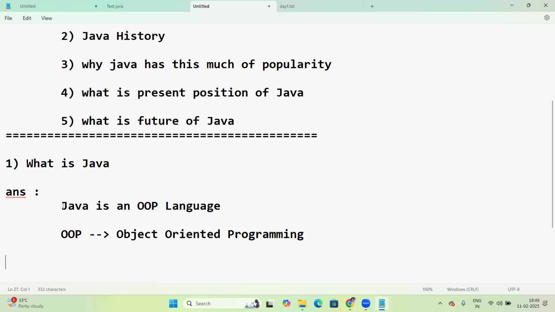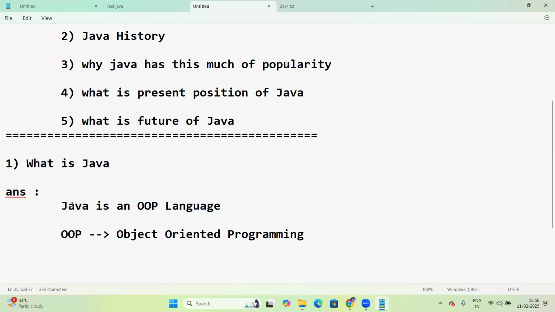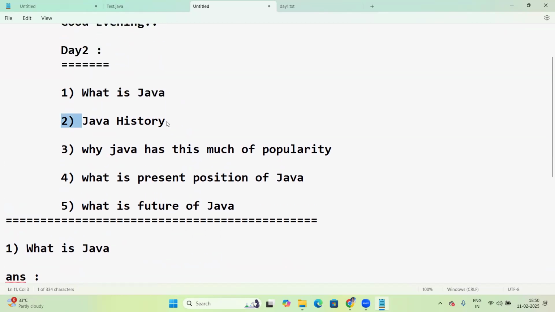There are many OOP languages, like C++, Java, Python, Scala, .NET, C Sharp. So Java is one of the OOP languages. OOP stands for Object Oriented Programming. Okay, fine. Next, let us talk about Java history.